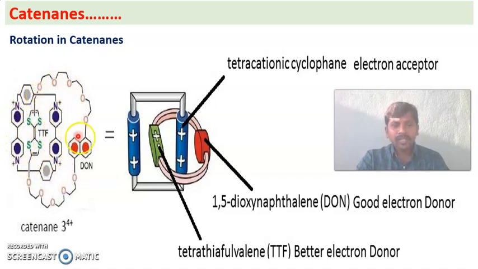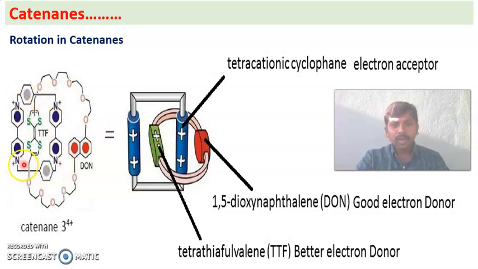This is the actual structure. This is the picture represented as a simple picture. So the total structure is represented here. This is the first ring, and you can see the blue colored groups having 4 positive charges. The 4 positive charges represent the 4 positive charges of nitrogen here. This is one ring.